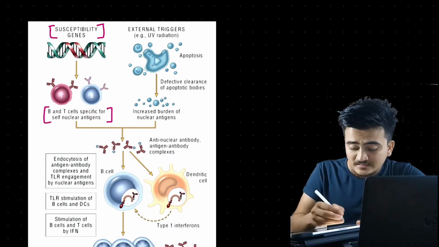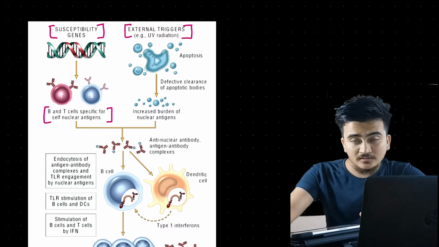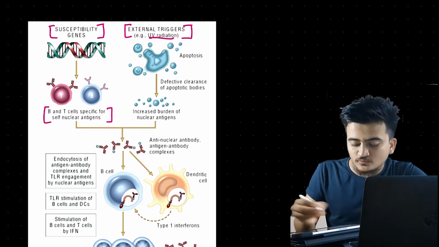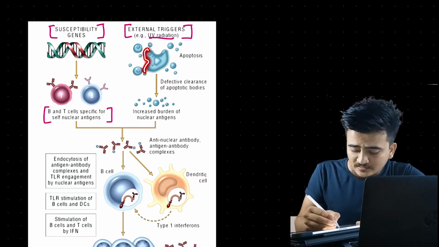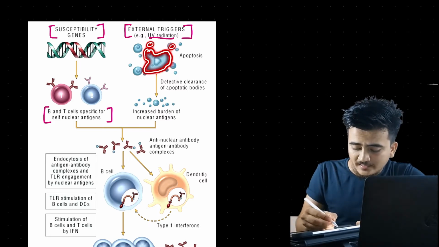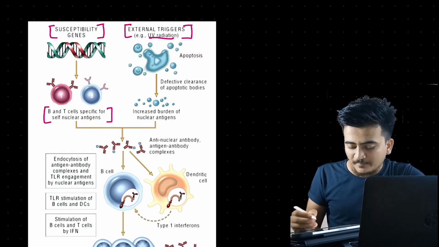Similarly, as genes contribute, there are also external triggers, such as UV radiation. What this UV radiation will do is lyse the cells, breaking them down, and they will produce a large amount of apoptotic bodies through the process of apoptosis.